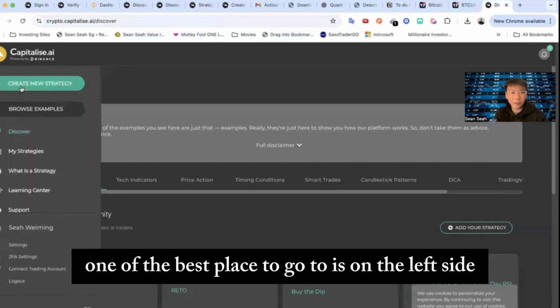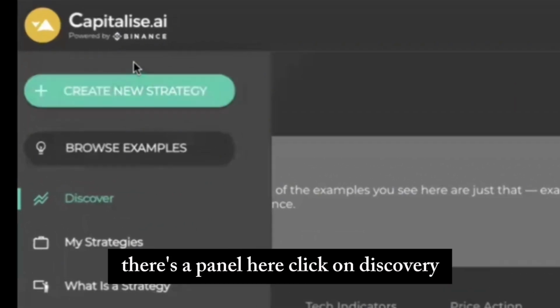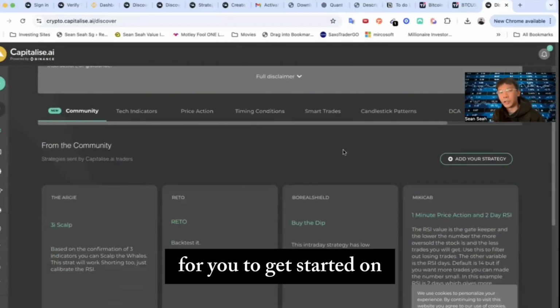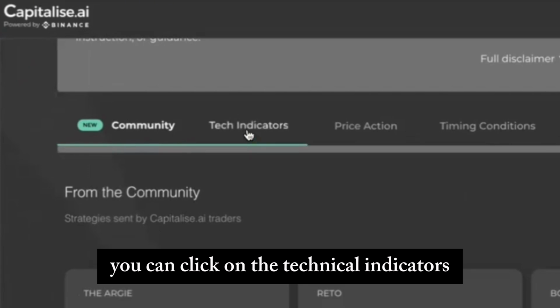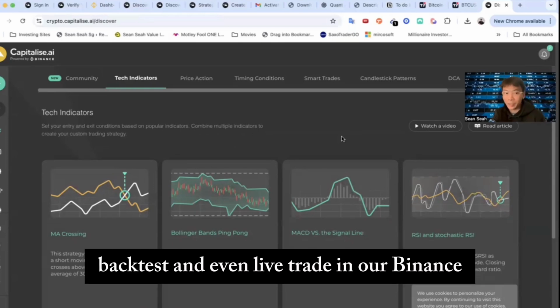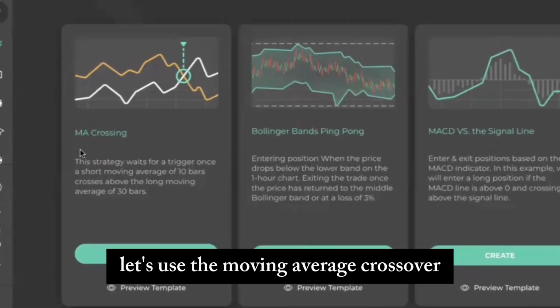One of the best places to go is on the left side. There's a panel here. Click on Discovery, and you'll reach this page where there are quite a number of tabs for you to get started on. For beginners, you can click on the technical indicators. In here, there are a few popular technical indicators that we can get started to backtest and even live trade in our Binance. Let's use the moving average crossover.